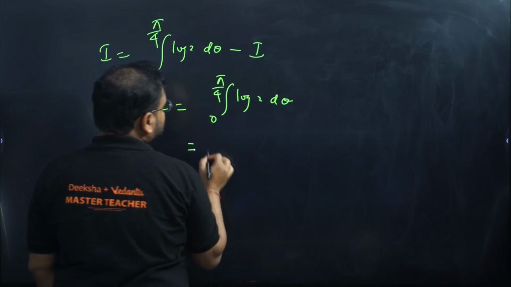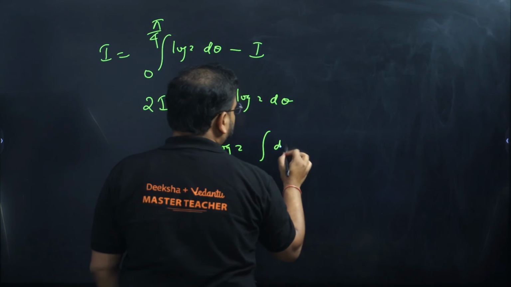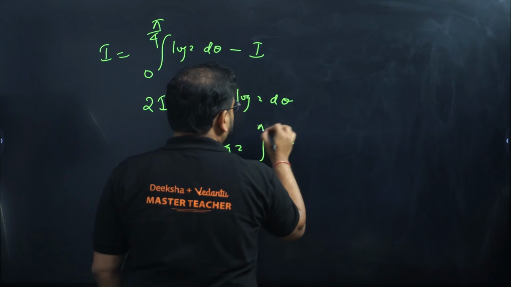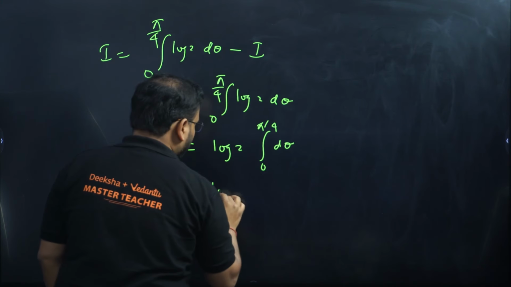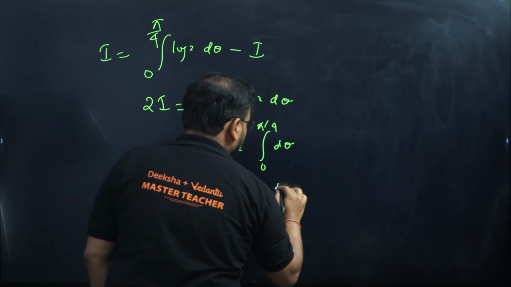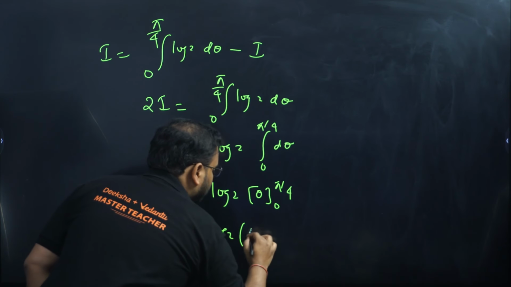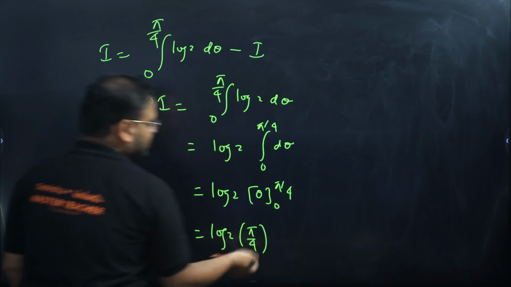Now we all know this: log 2 is a constant. Keep it outside. And the integration of d theta from 0 to pi by 4 will give me what? Log 2 as it is. The integration of d theta is theta, from 0 to pi by 4. We have the final answer now: log 2 times pi by 4 minus 0, which is pi by 4.